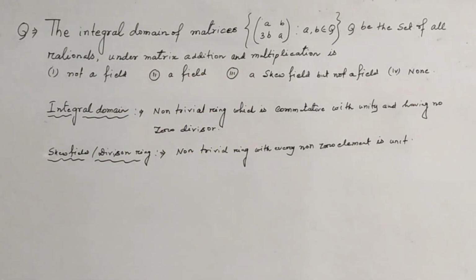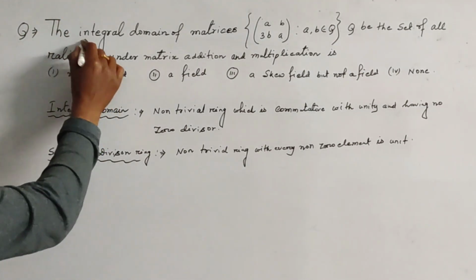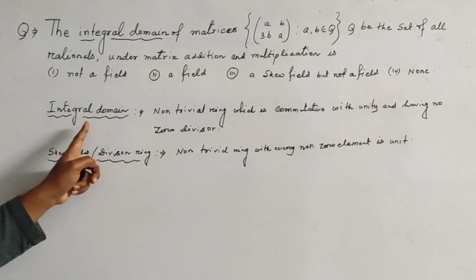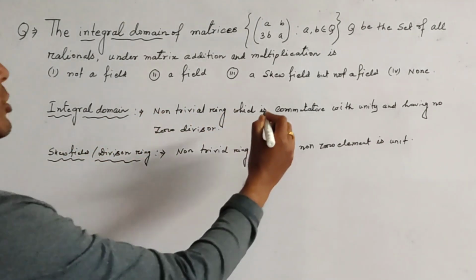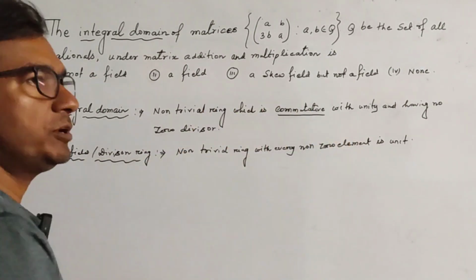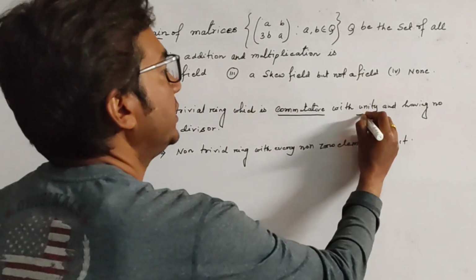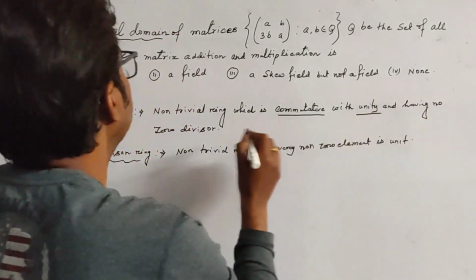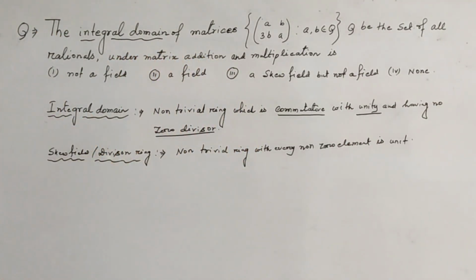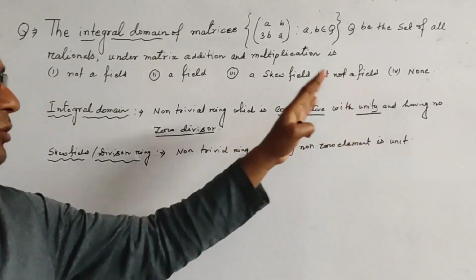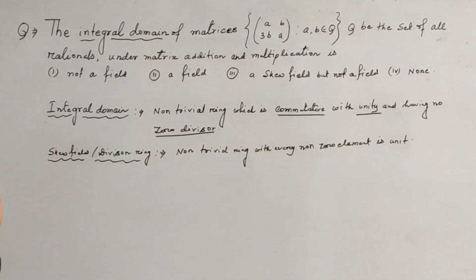তো দেখো এখানে আমরা প্রথমে এই যে ইন্টিগ্রাল ডোমেন, a definition of integral domain. What is the definition of integral domain? A non-trivial ring which is commutative, right? Commutative with unity and having no zero divisor. In addition with ring, if these three extra properties hold, then it is an integral domain.